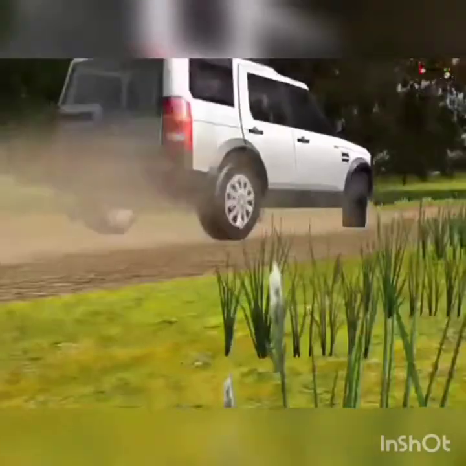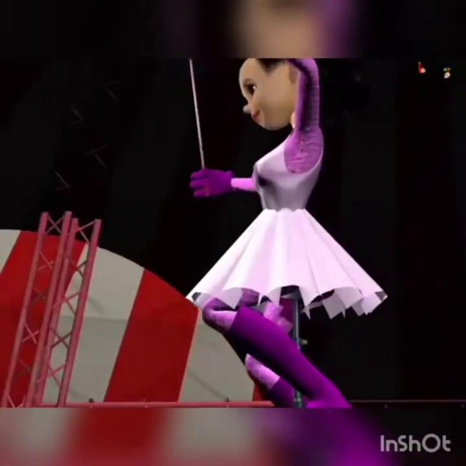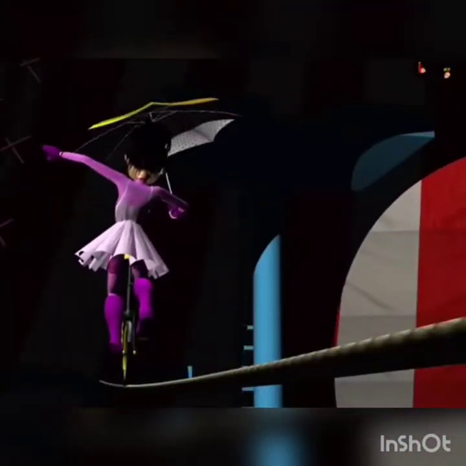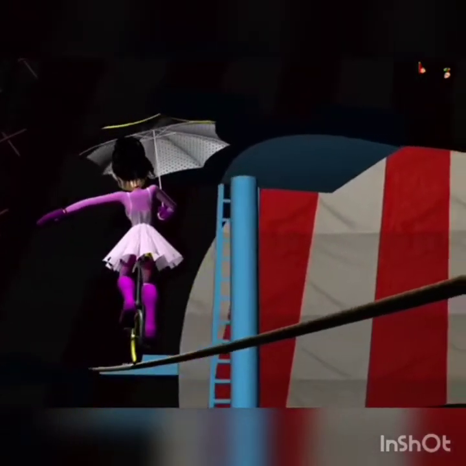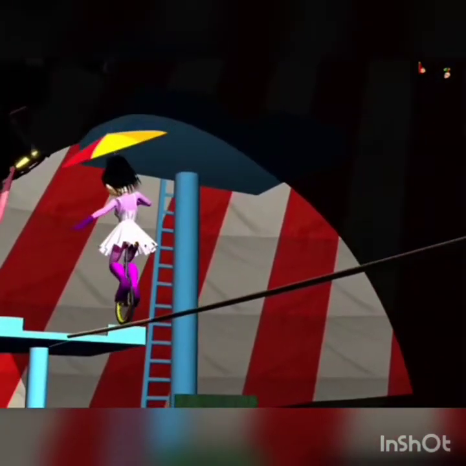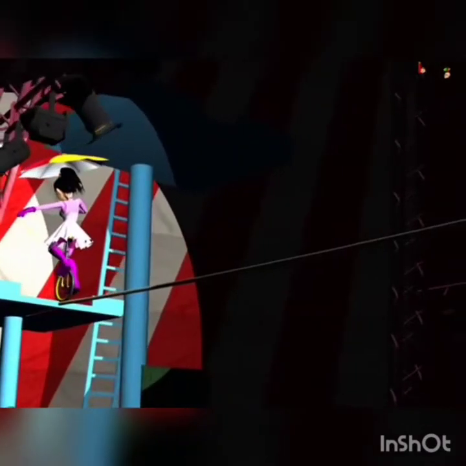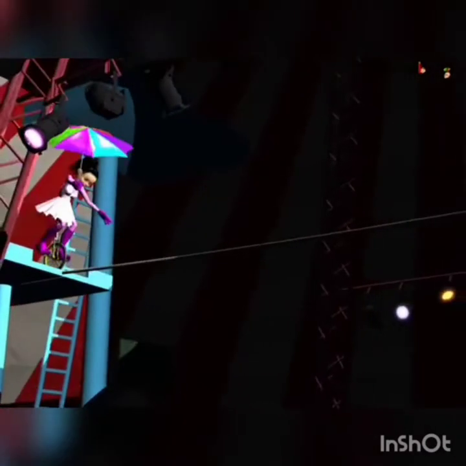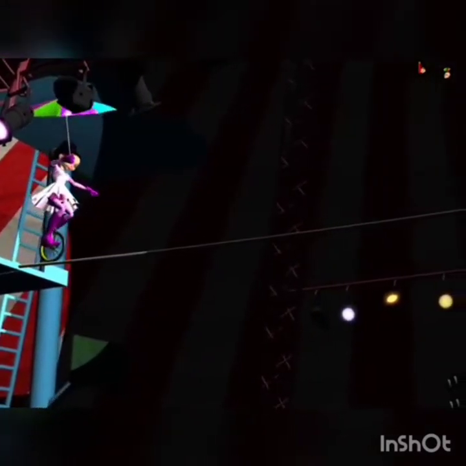When a car moves on a straight road, or in the circus, the artist doing a balancing act on a tightrope, also cycling on a tightrope, these motions are in a straight line. So we call it linear or rectilinear motion.